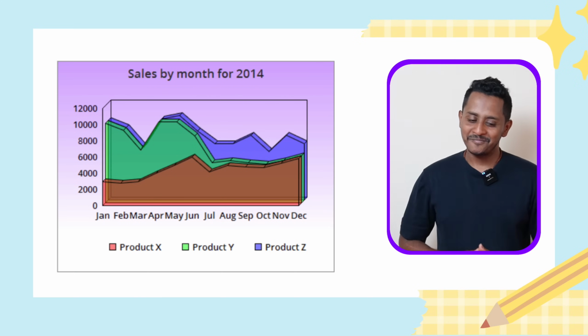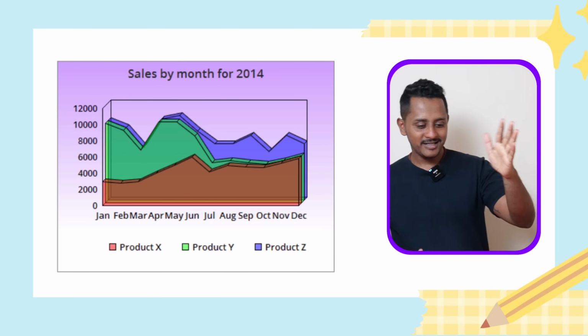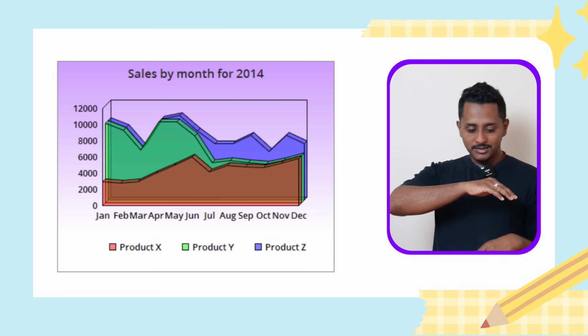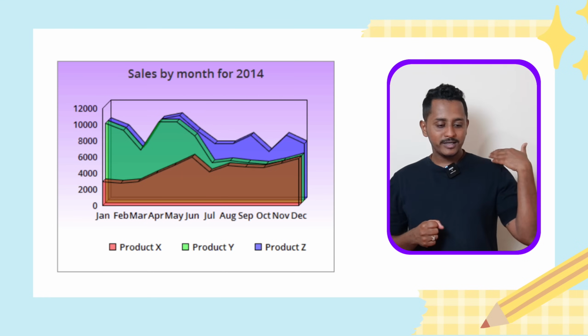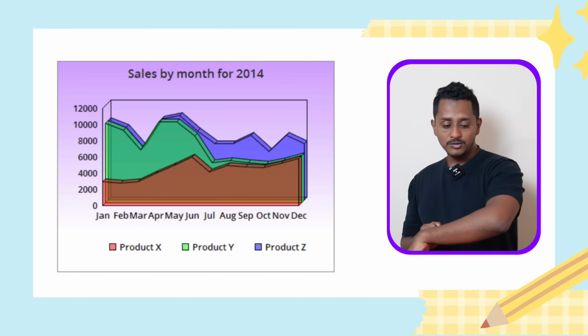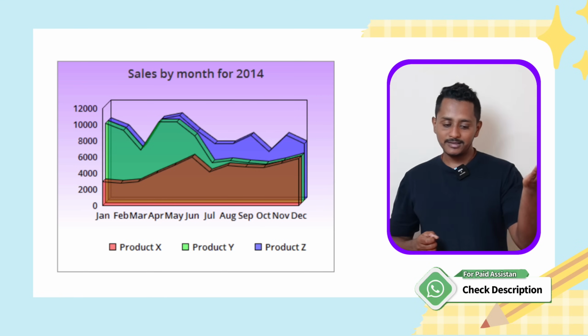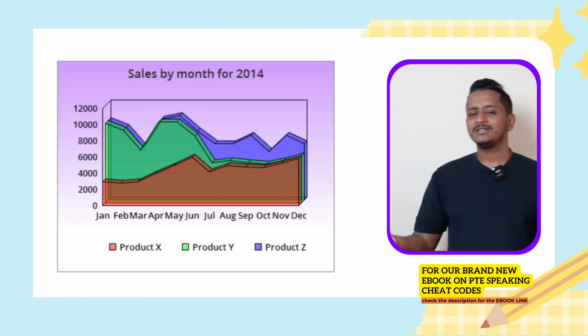Alright, let's understand how I'm gonna come up with the perfect answer for this. I just need 5 seconds. Sales by month for 2014, product X starts with 2000 and ends with 6000 in December. Product Y starts with 10,000 and then goes down to 6,000. Product Z almost follows the same path as product Y, but in December it goes a little up to 8,000. Let me just start with that.